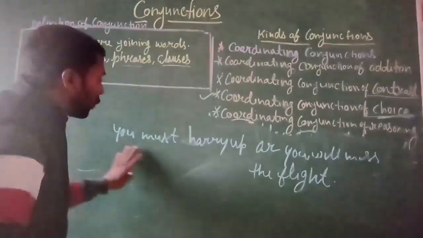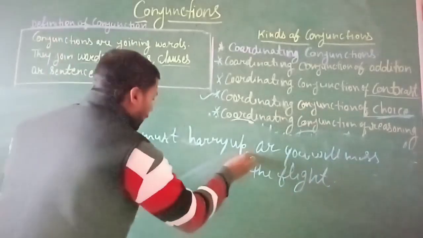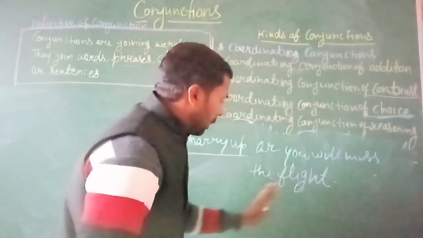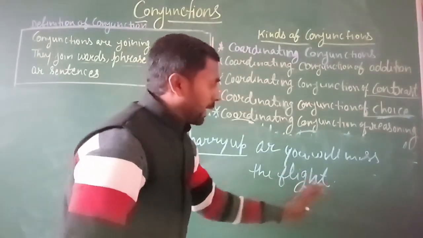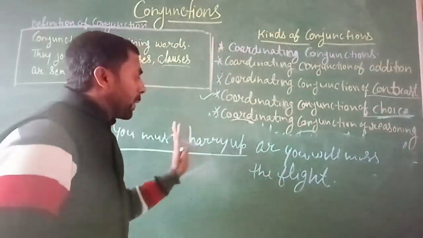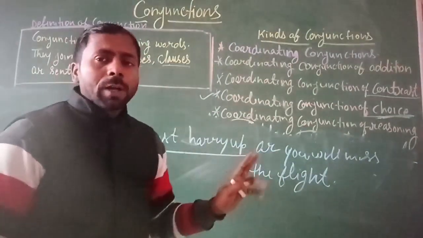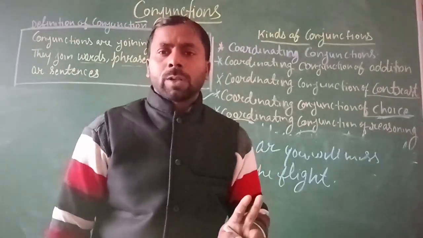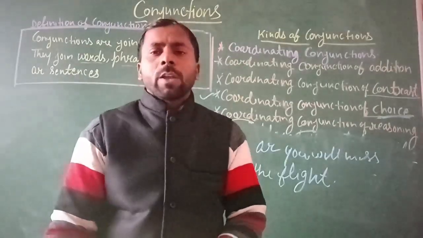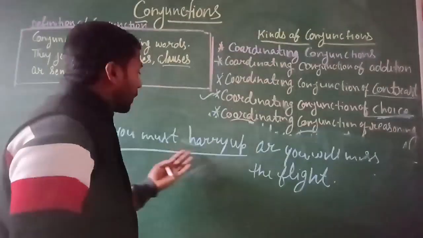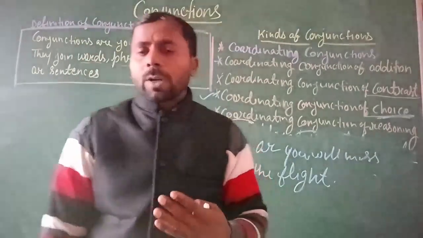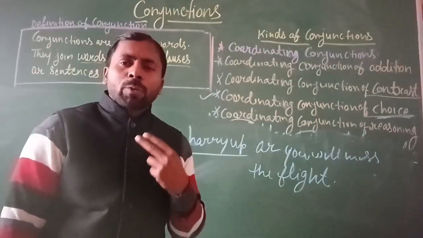For example, you must hurry up. Hurry up is the given option. You must hurry up or you will miss the flight. It means you lose your flight if you become late. If you hurry up, then you get your flight. So here or is an alternative, and we have only one choice.